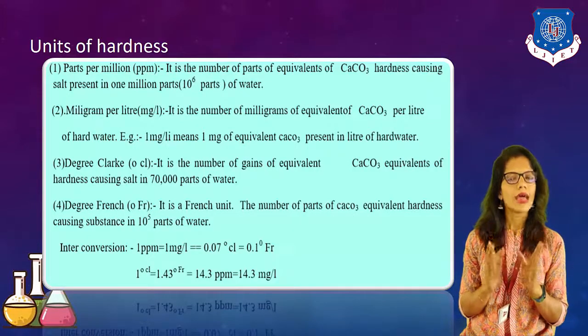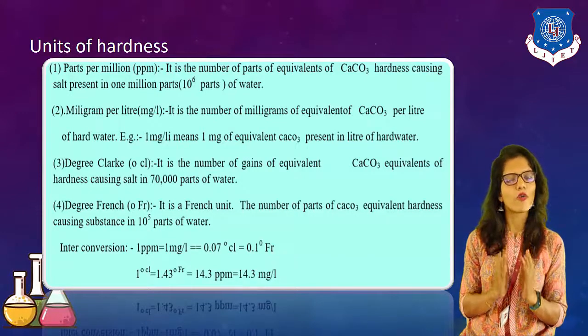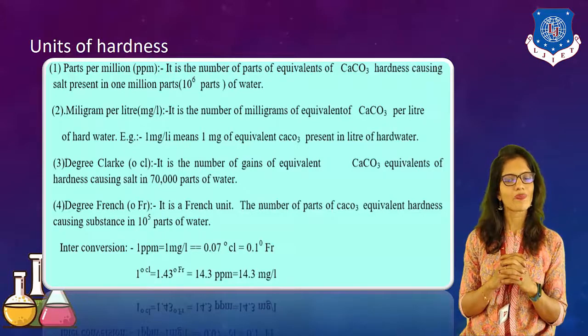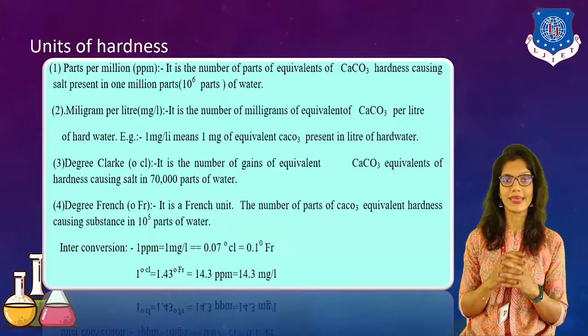Okay. Now, the third one is degree Clark. Degree Clark is the number of grains of CaCO3 equivalent present in 70,000 parts of water. Here the next, or fourth, unit is degree French.